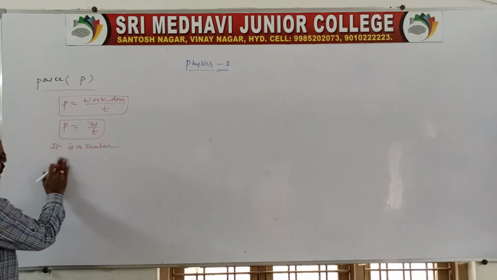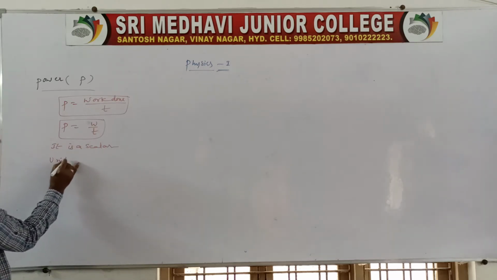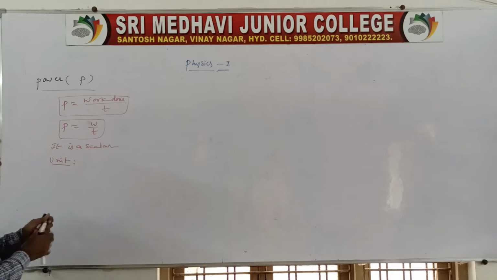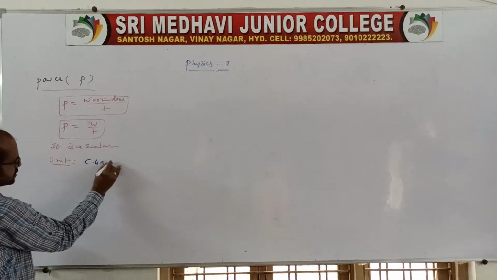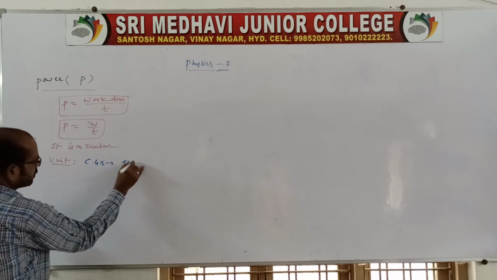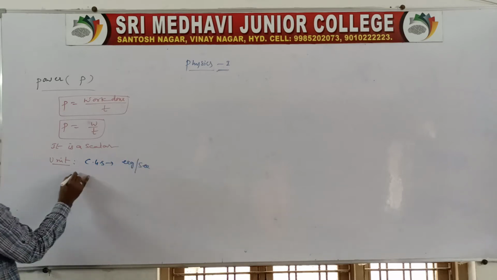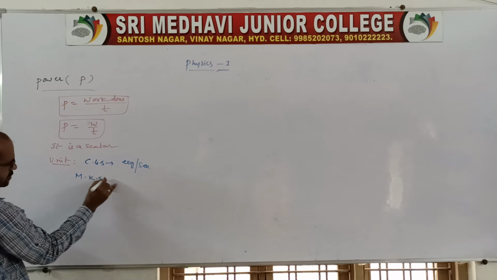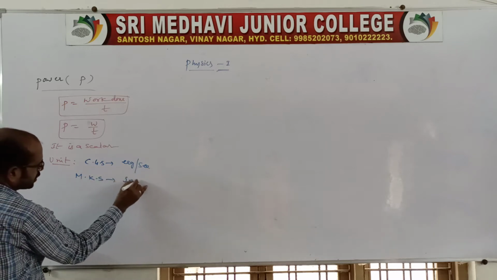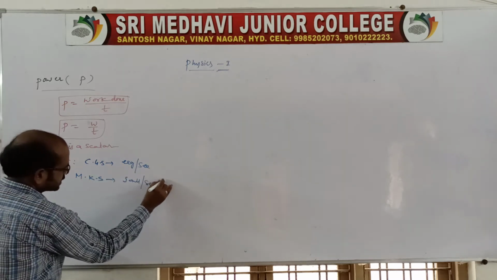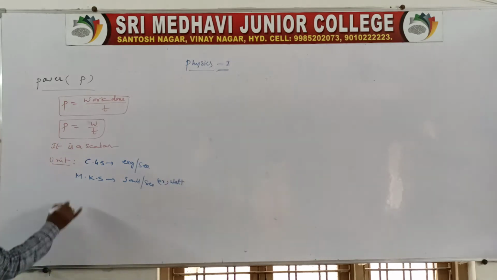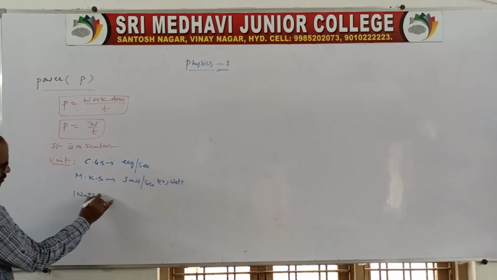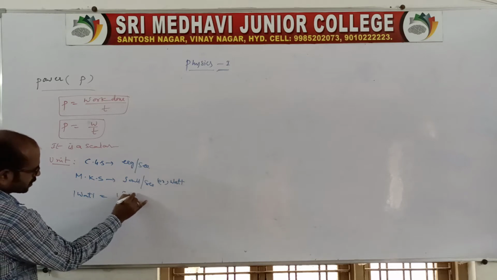Before that, I'll tell you one thing, the unit for power. We know in the CGS system the unit of work is erg, so power is erg per second, and in the MKS or SI system it is joule per second. Joule per second is nothing but what we call a watt. Therefore, 1 watt is equal to 1 joule by 1 second.